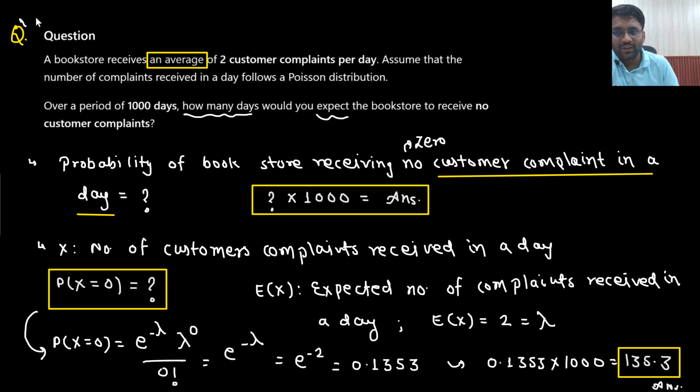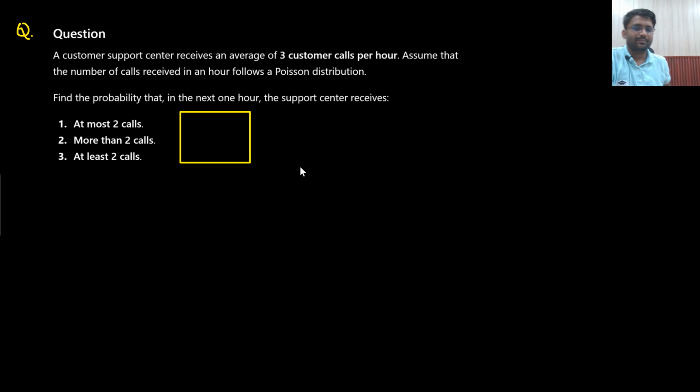Very good kind of question, very good level of question, and you would be able to solve it in a great manner. How would you be able to solve? By having some patience. If the question is based on Poisson's distribution, first of all, I need to have some patience. Then I need to see what they are asking. Keep on writing down the things and eventually you will get the answer. Let's try solving the next question.